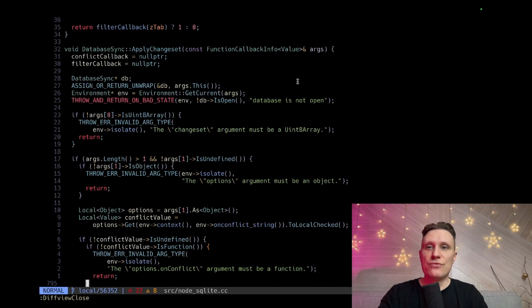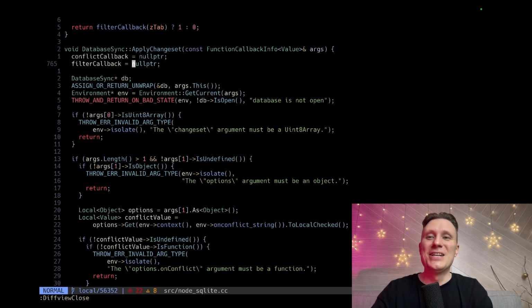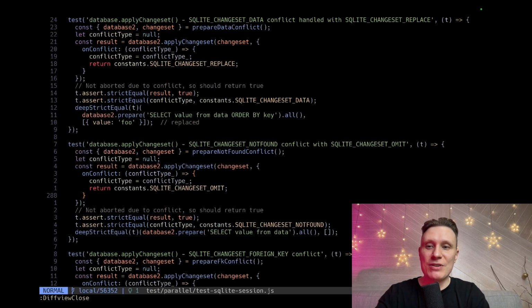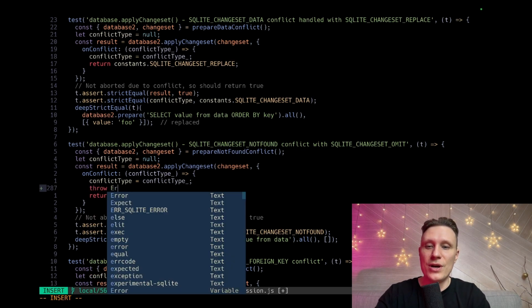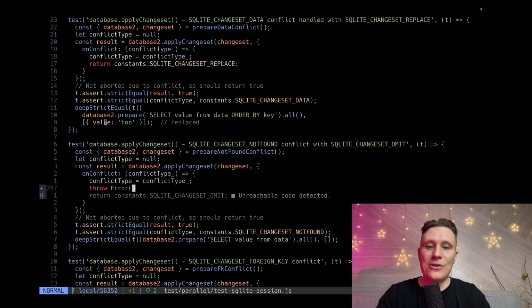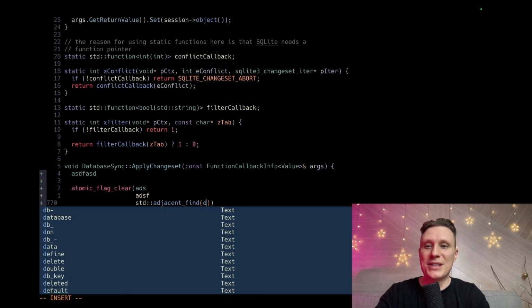But what can we do? Okay, first of all, ideally I would like to put a breakpoint inside this apply change function and check what is happening here. But this is out of my reach. So let's try to run and compile C++ today, because we can change JavaScript and it's changed dynamically. We can run tests. For example, I can put a throw error here, and this will actually throw the error. Yeah. But if I change something here, for example, I break it like this.